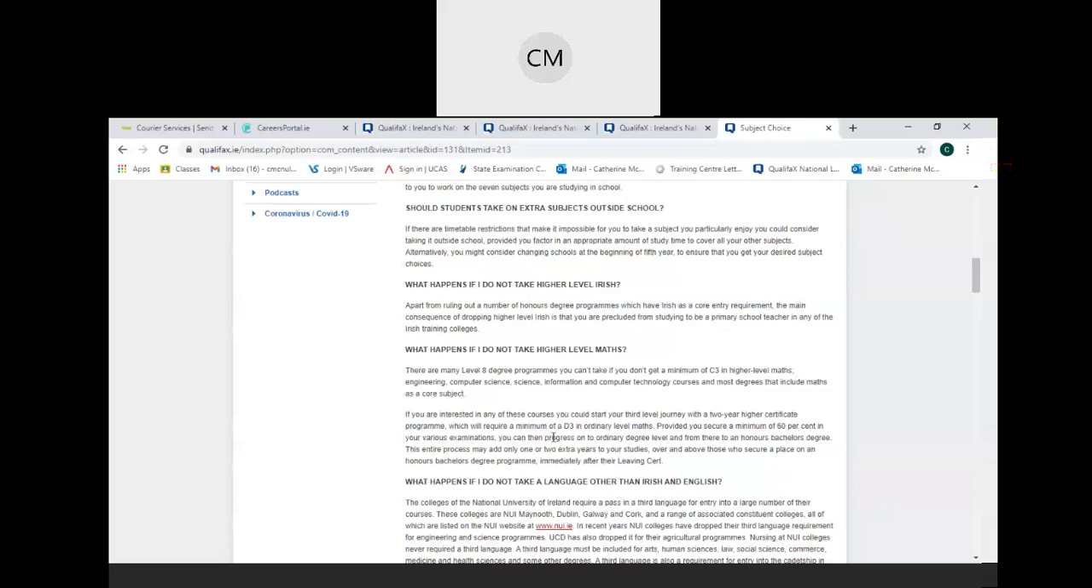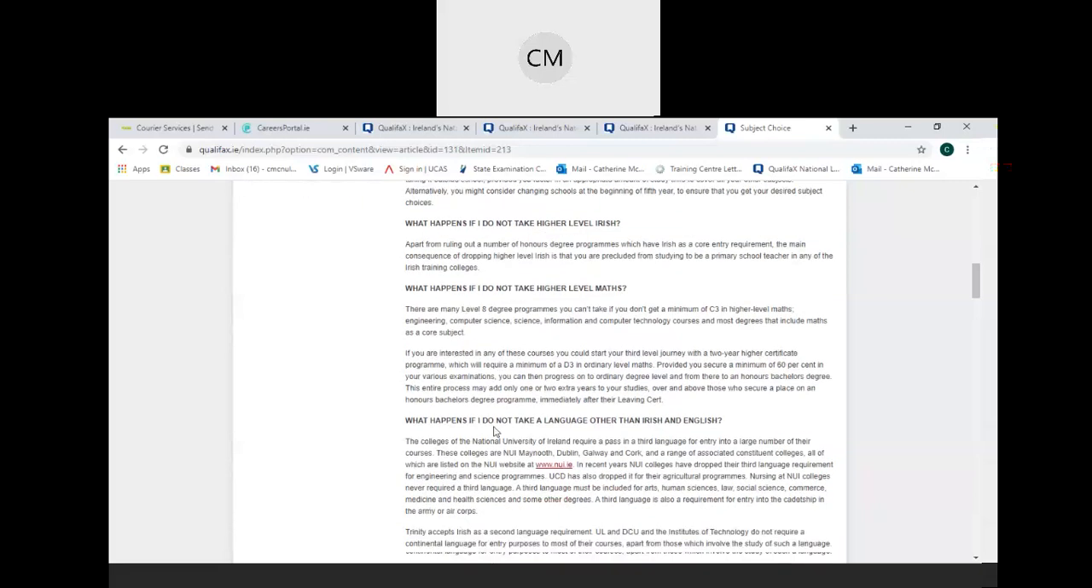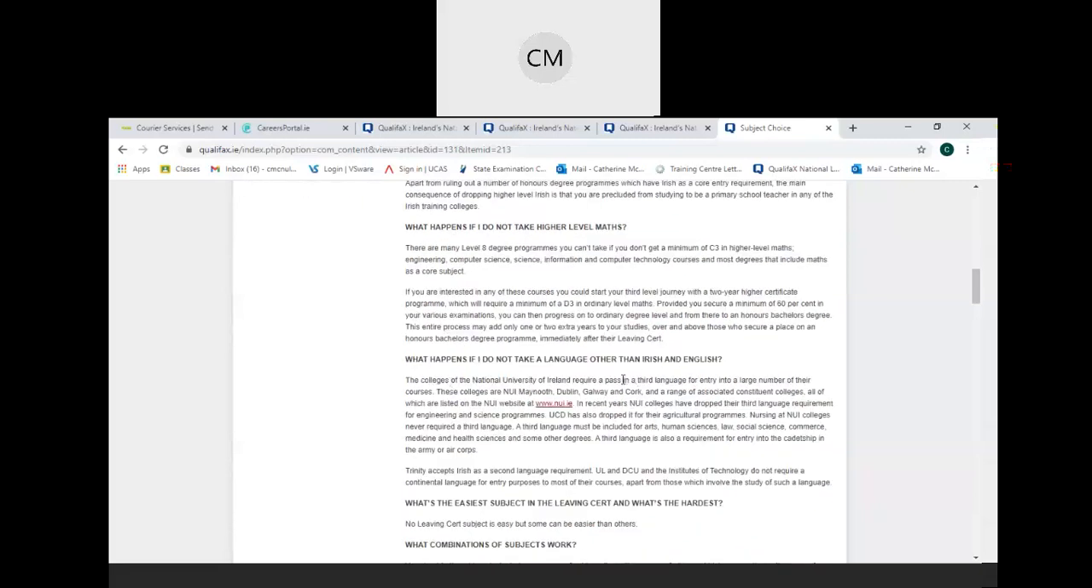So basically, you can still do the careers, but you might have to take a different entry route. What happens if I do not take a language other than Irish and English? So the National Colleges of Ireland require a pass in a third language for entry into a large number of their courses. So the NUI colleges are NUI Maynooth, Dublin, Galway and Cork, and a range of associated constituent colleges, all of which are listed on the NUI website at nui.ie, and you can click on that link.